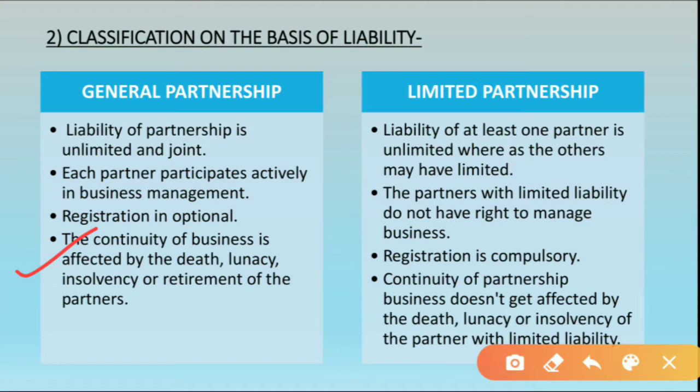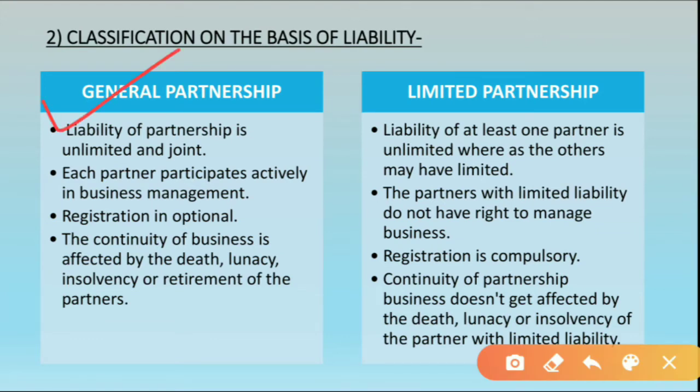In that case only one partner will be left, so this partnership will come to an end and the business will ultimately close. So these things affect the continuity of the business. This was about general partnership firm.